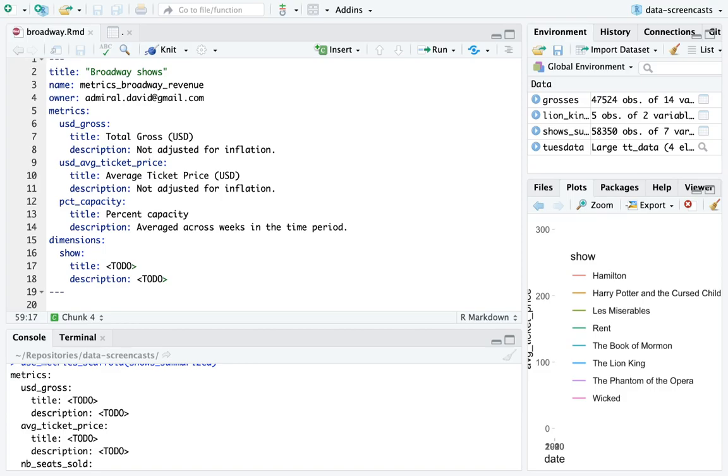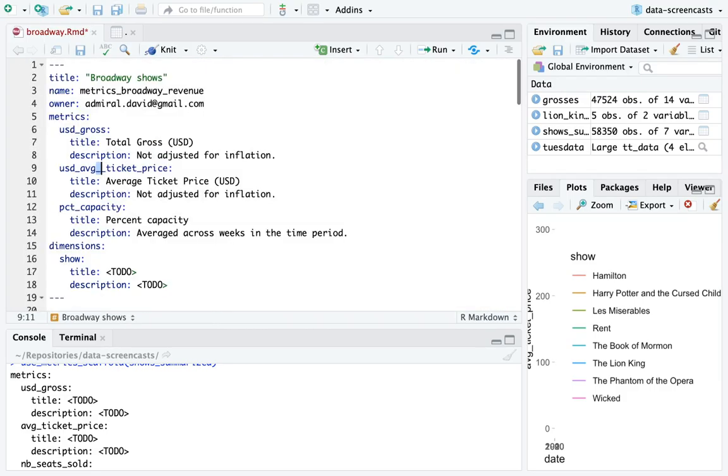Shoot. No, I'm not. That would create a bar plot rather than a line plot. There are little details to how tidy metrics works that Ramnath, the co-creator, and I are still working out. But here's what we do: average ticket price, here's PCT capacity, percent capacity averaged across weeks in the time period, and our dimension is shows title.